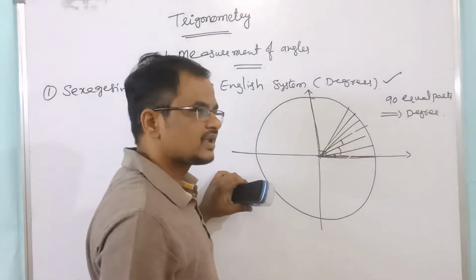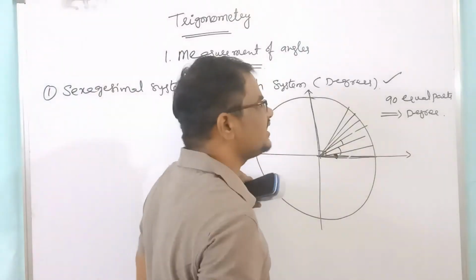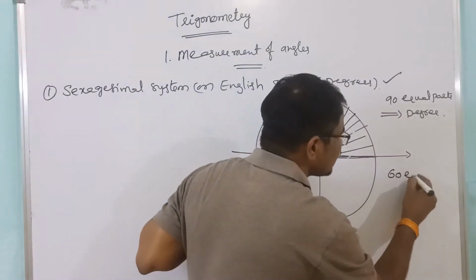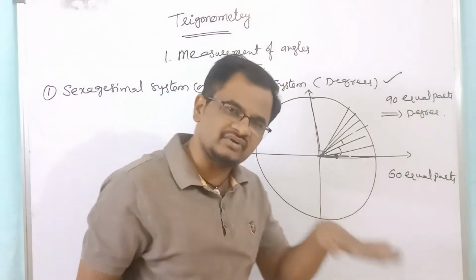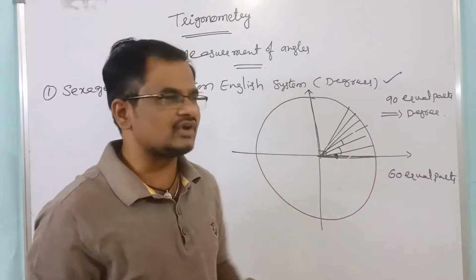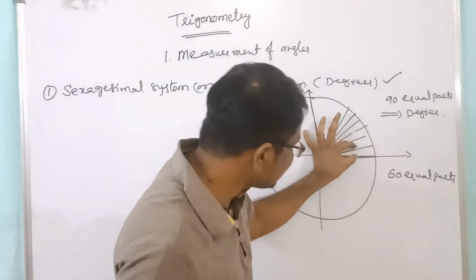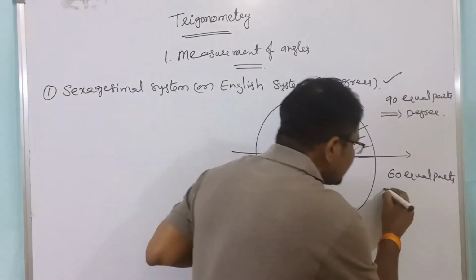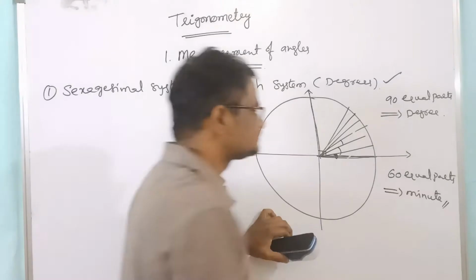Up to 90 degrees. Again, each degree is divided into 60 equal parts, like this 1, 2, 3. In this one, 60 equal parts. Each part is called a minute, right?